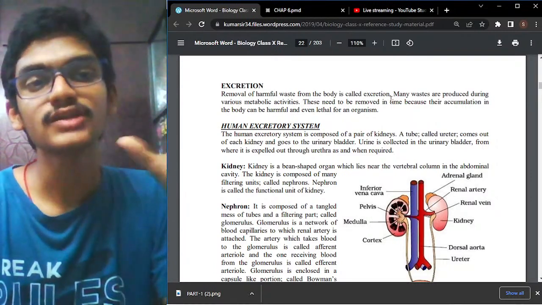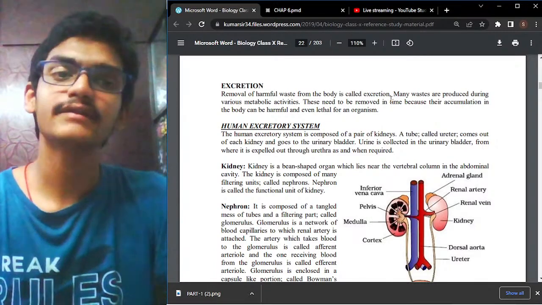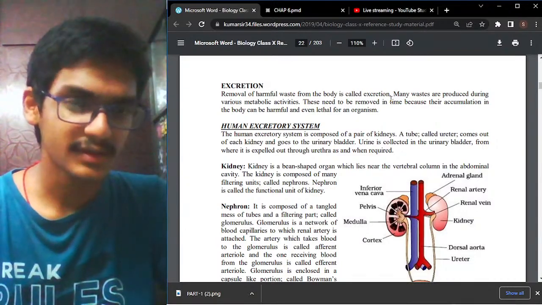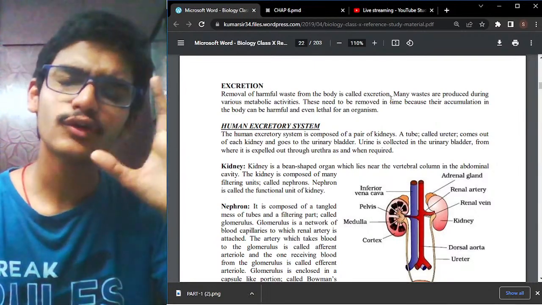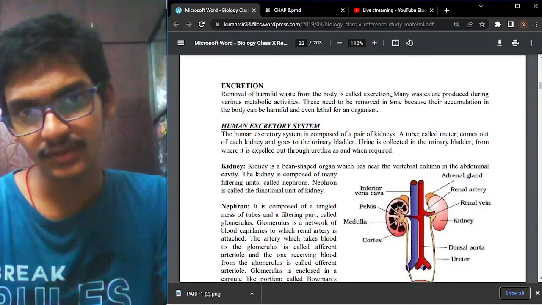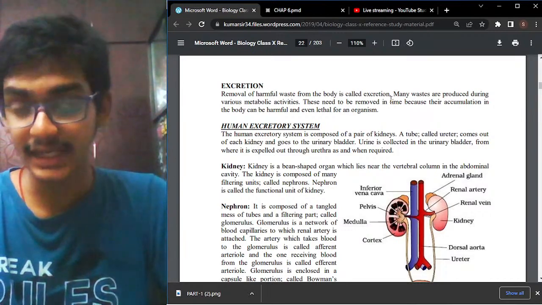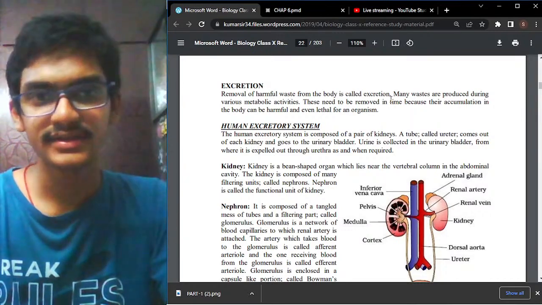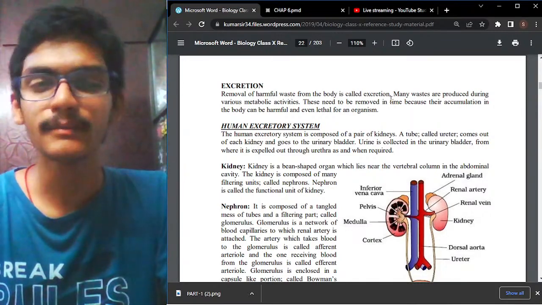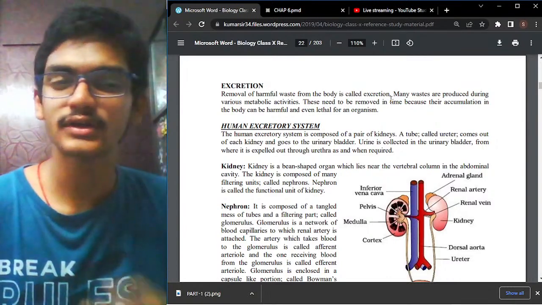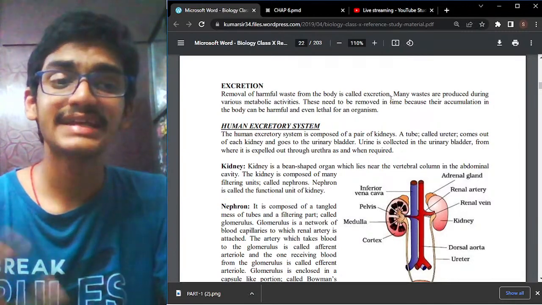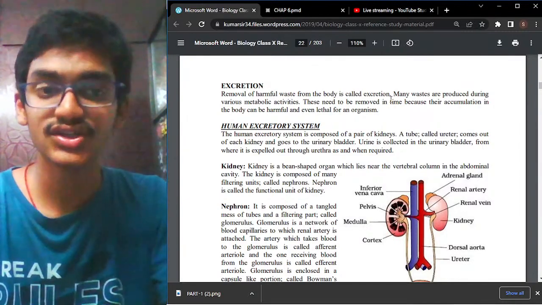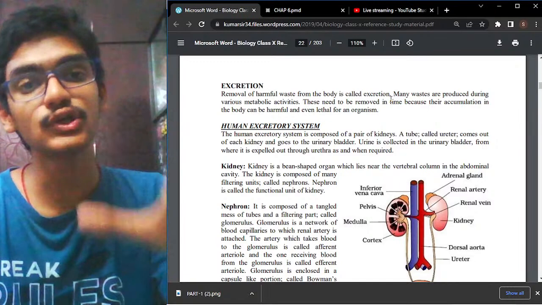So this excretion process will mainly deal with excretion in plants and excretion in animals. And we are going to see excretion in plants, animals and human beings. We are going to focus more on human beings because it is given in more detail. We will have a detailed discussion for plants as well, but in animals we are not going to go in detail because that is not given in your textbook.